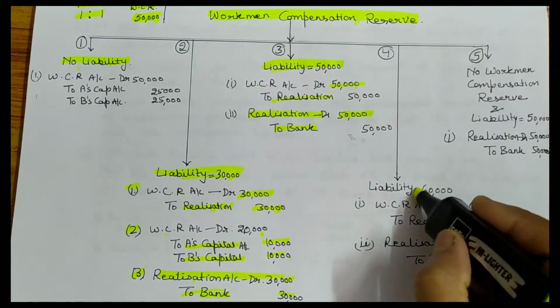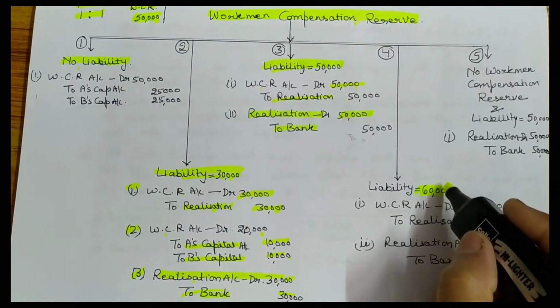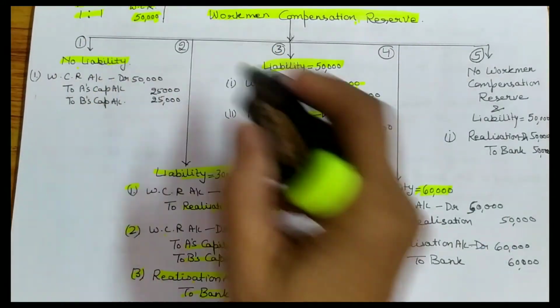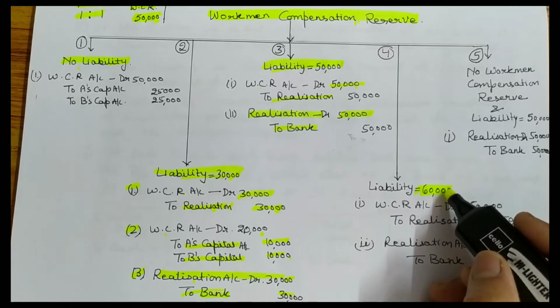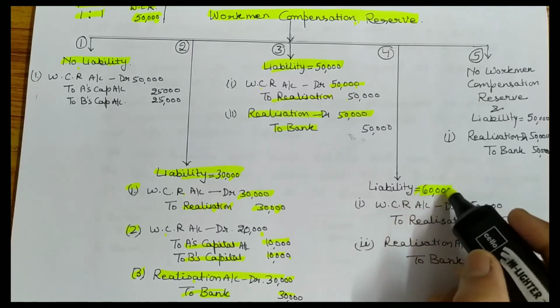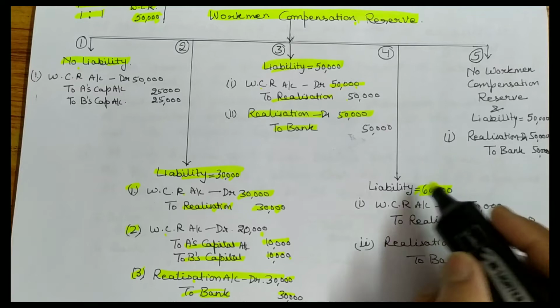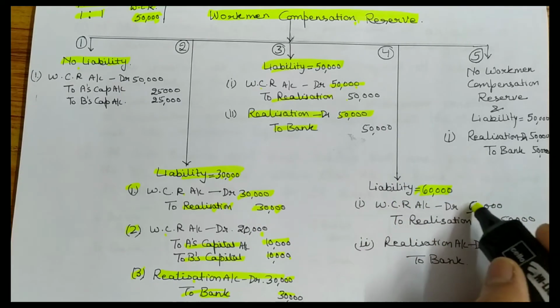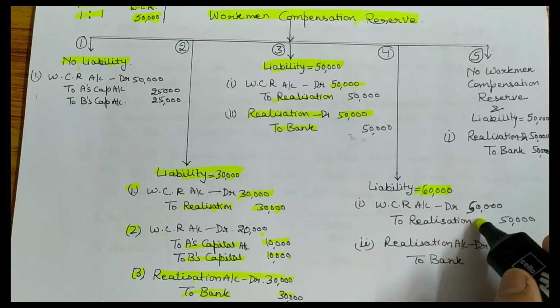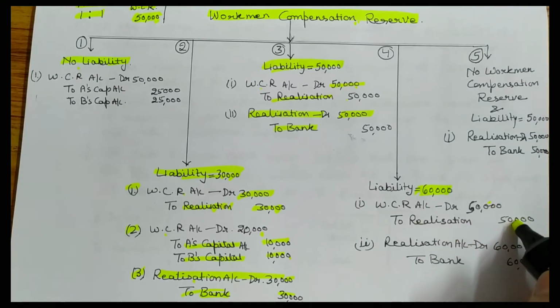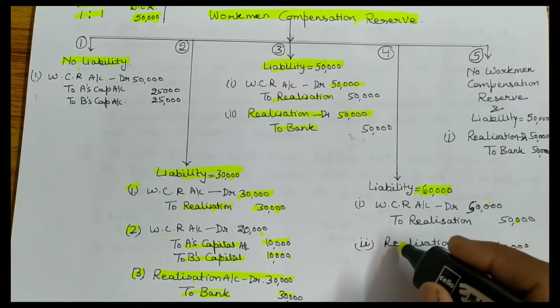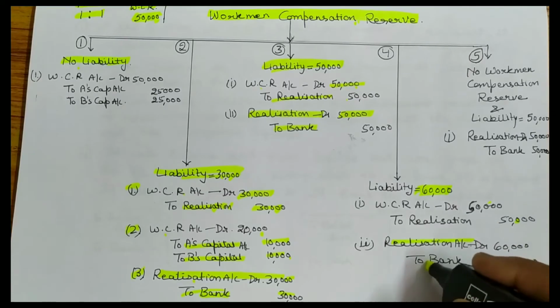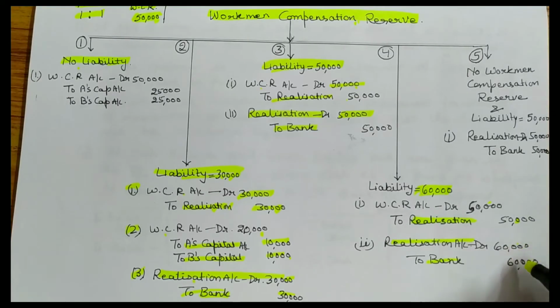Okay, and now comes to next point, that is if workman compensation reserve is 50,000, okay, and liability is 60,000. In this case, fourth case, liability is more than workman compensation reserve. Okay, if liability is more than workman compensation reserve, the firm has to pay this much of liability, 60,000. So first of all, you have to transfer workman compensation reserve account debited to realization account, 50,000. Okay, then realization account, when firm is making payment, the realization account debited to bank 60,000 with the amount of liability.